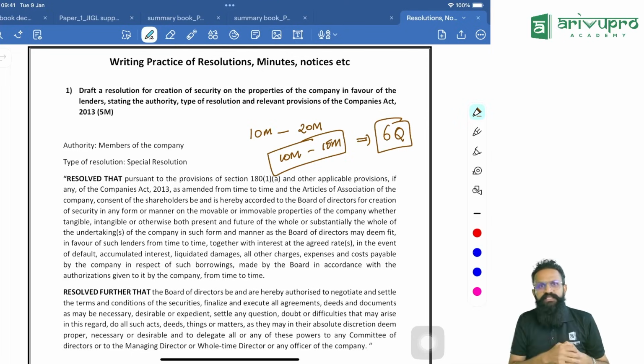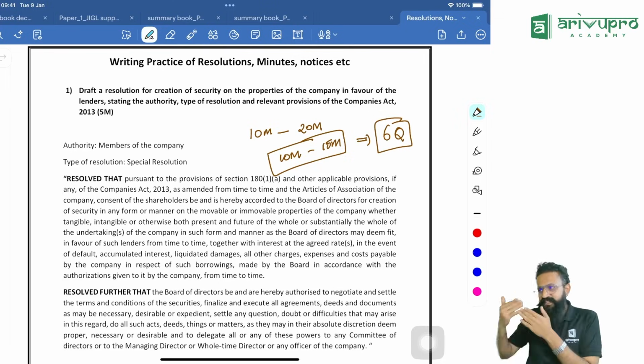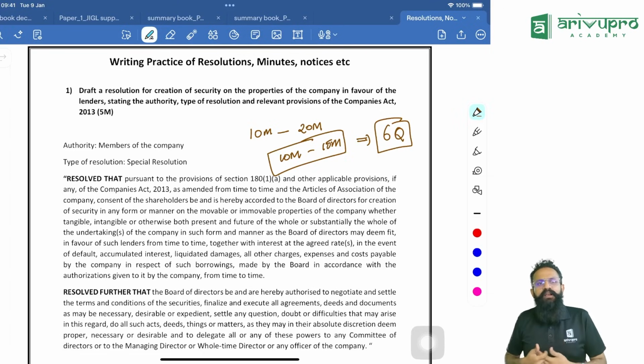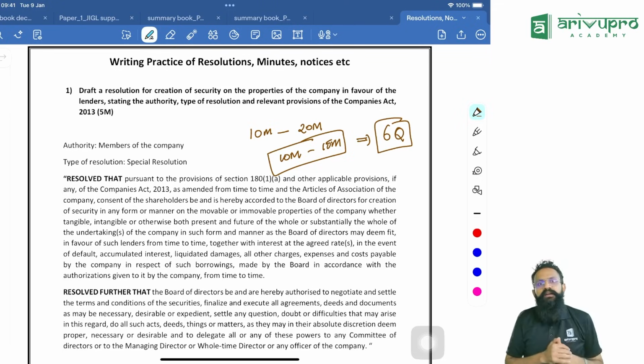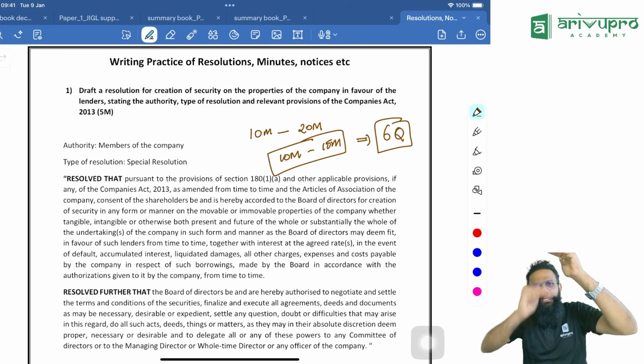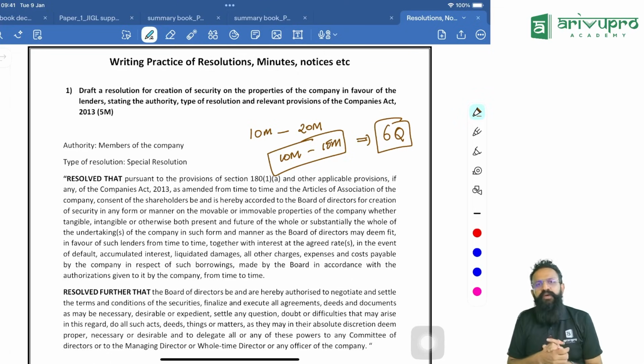Now what do I mean by minutes? Minutes means today we have passed a resolution, the decision is passed today. Now within 30 days, I need to enter everything in the minutes book. That is as evidence that all of this was discussed, and in the future I need to have it as evidence. So of that whole meeting, I will write it as a narration. When did the meeting start? Who all attended the meeting? Was the quorum present? Who was the chairperson? All these things we will write like a story. And that day, what all decisions were taken, and a little background about that decision. And then we will write the resolution part.